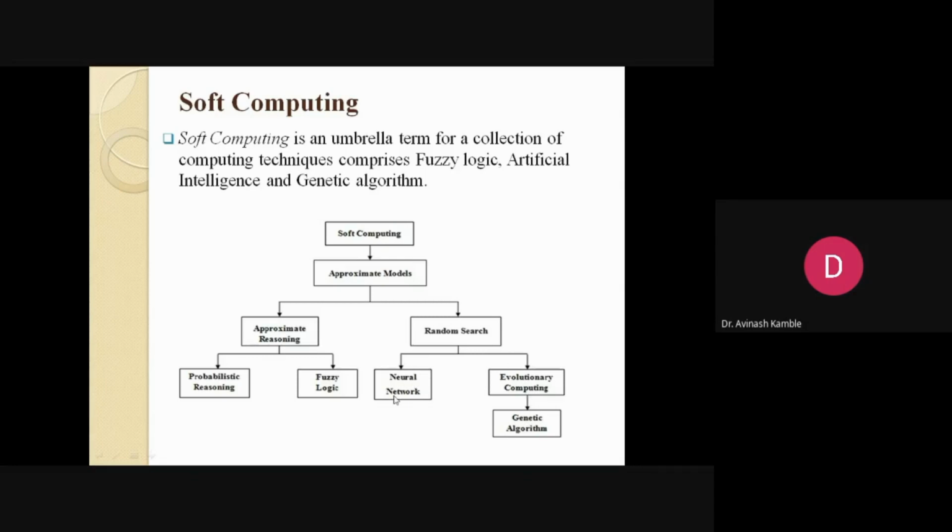Together, fuzzy logic, neural network, evolutionary computing, and genetic algorithm constitute artificial intelligence. I think everyone already knows about artificial intelligence from the previous faculty seminar. Artificial intelligence is where we expect machines to mimic, to behave like, human intelligence.